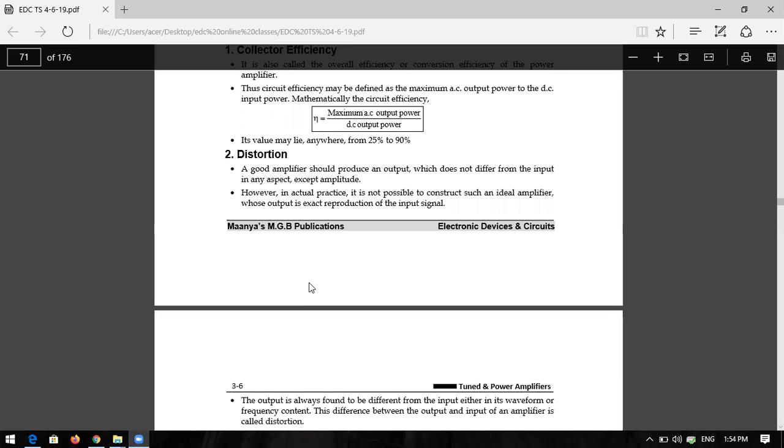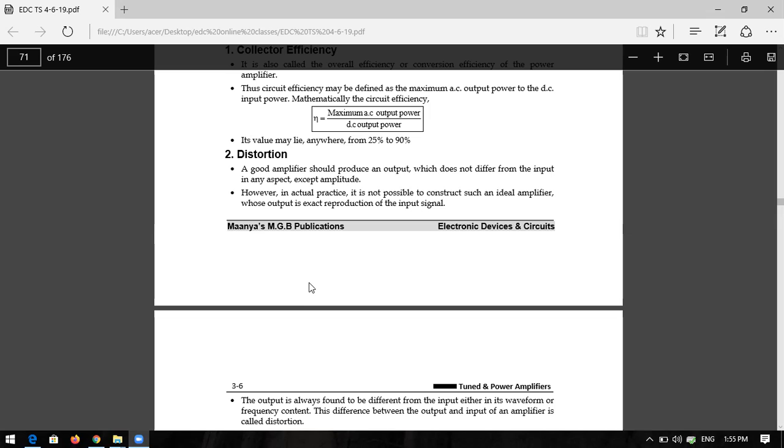Okay, next, distortion. What is the distortion? We already discussed the meaning of noise and distortion. It has only a basic difference. What is the basic difference? Noise is an extra signal added to the original signal. Distortion is about the shape. The output shape is different from the input shape. Whatever signal you give to the input side does not appear at the output side, then you can call the output distorted. The output is completely distorted. That means, for example, if you give a sine wave and you get a square wave, that is distorted. Correct or not? Okay, so that is the distortion.